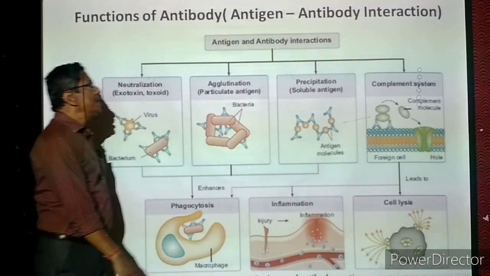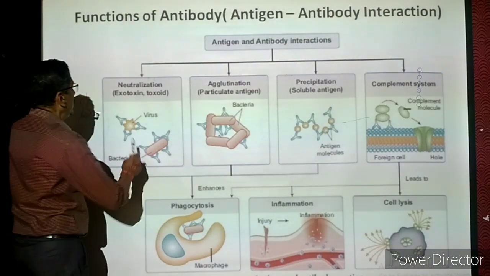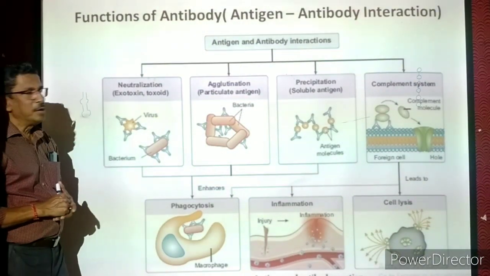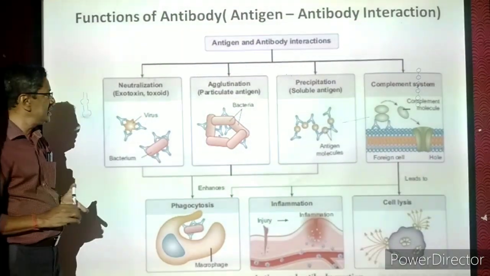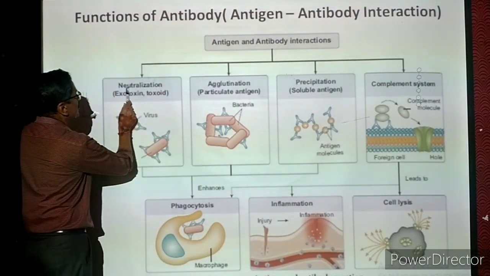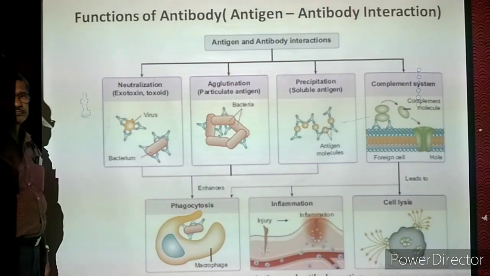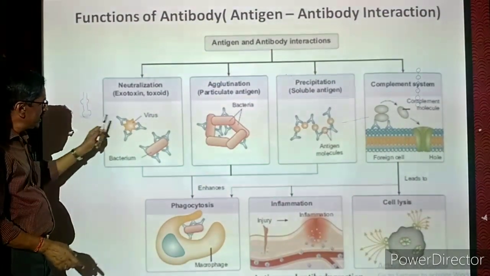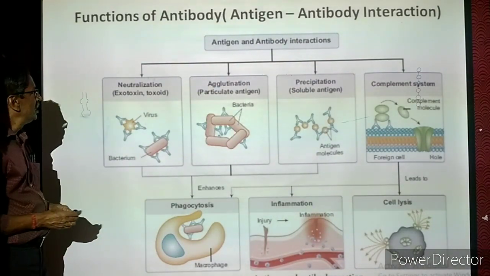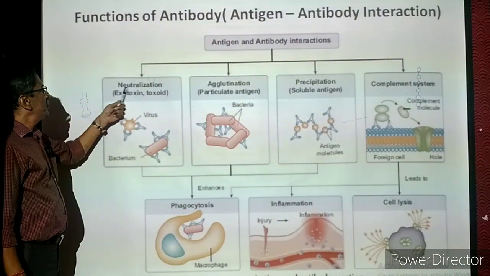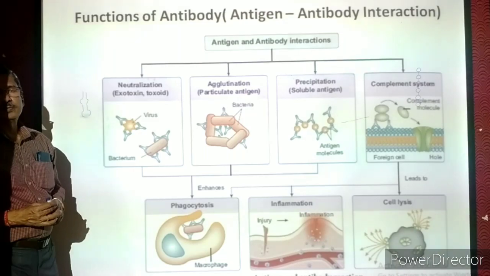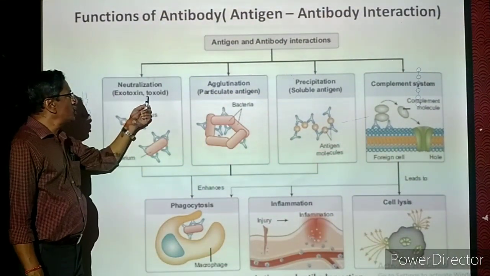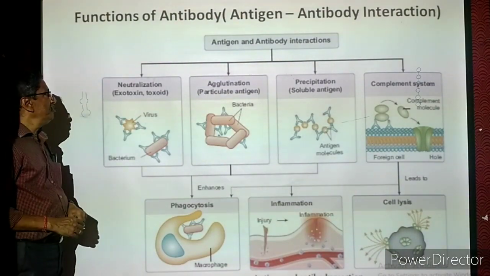So, antigen-antibody interaction. Now we are going to see there are different methods. The antibody is preventing the microorganism from causing diseases. The first one is called neutralization. Now you have to know what is the meaning of neutralization. First I'll explain, then you can understand the meaning of neutralization. Neutralization is a method followed for exotoxin, otherwise called a toxoid. What is the meaning of exotoxin?